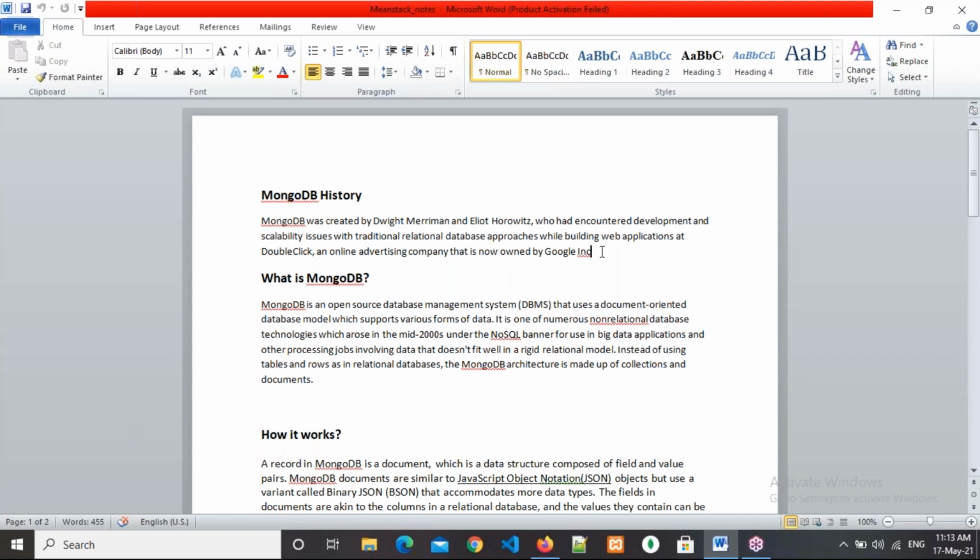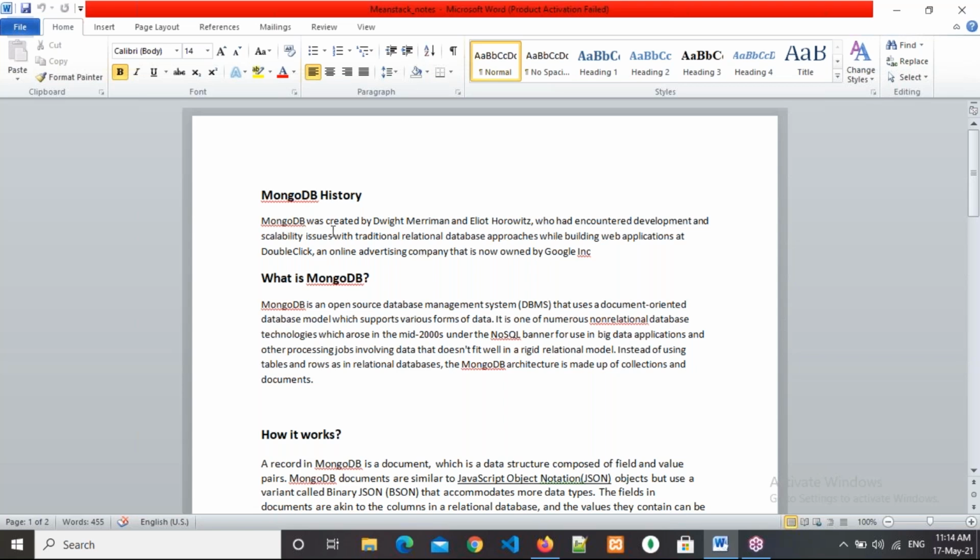Node.js is a technology called server-side JavaScript, and Express.js is a framework. To develop our application, we will use Express.js. In real time also, if you want to develop any application using Node.js, they will use the Express.js framework only. So these technologies we are going to learn in this course. We will discuss them one by one independently. First, what is MongoDB? And before that, a little bit of MongoDB history.